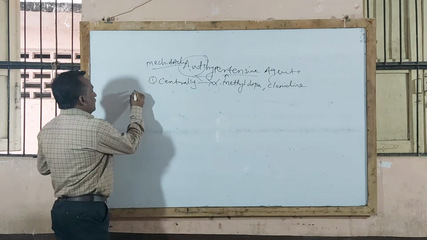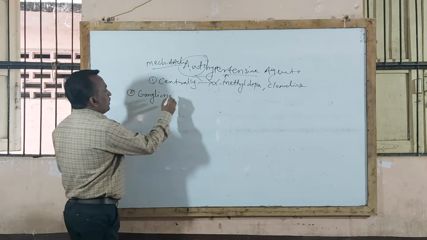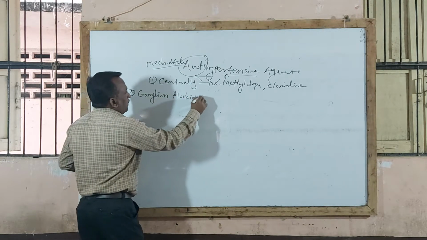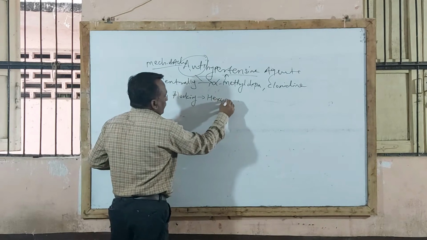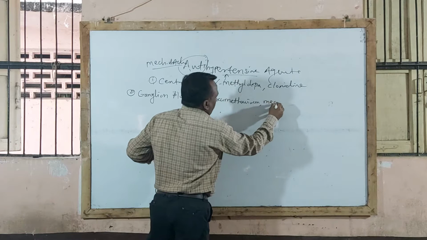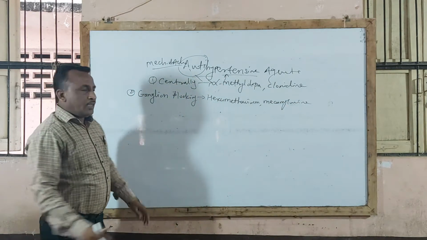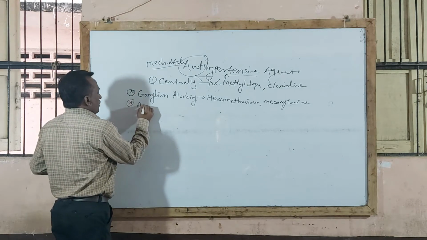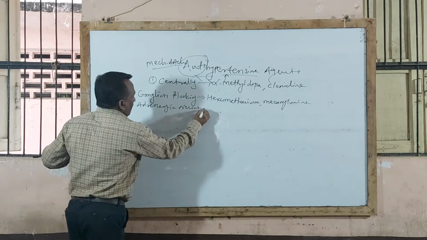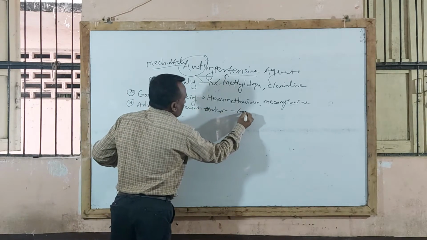Second type is ganglionic blocking agents. These agents act by blocking the ganglion. Examples: hexamethonium and mecamylamine. Third type is adrenergic neuron blockers. These agents block the adrenergic neuron, and thereby adrenergic neuron blockers are used as antihypertensives. Example: guanethidine.